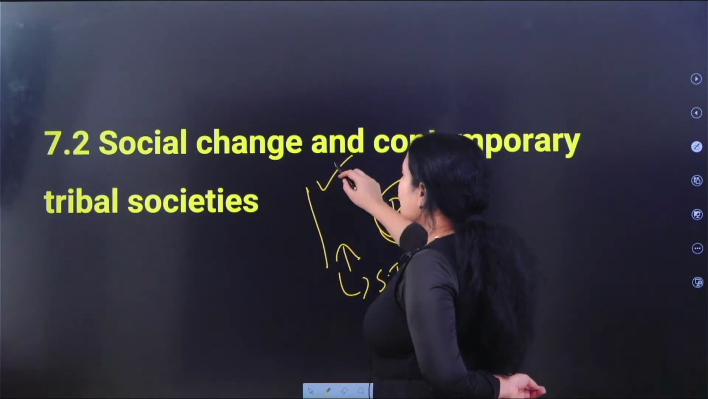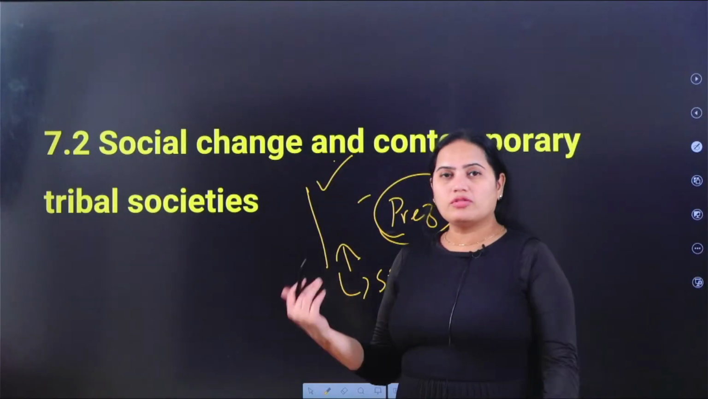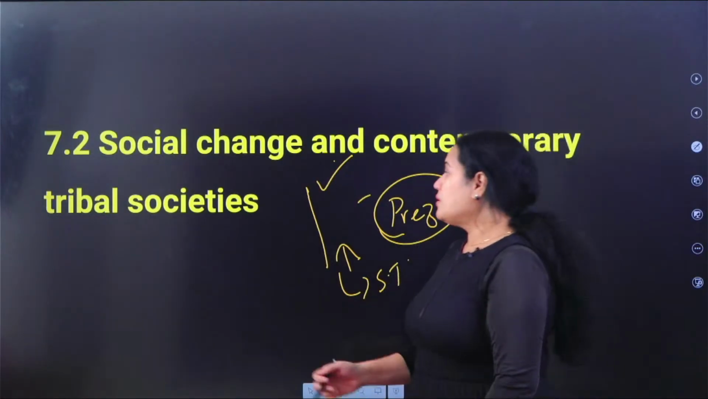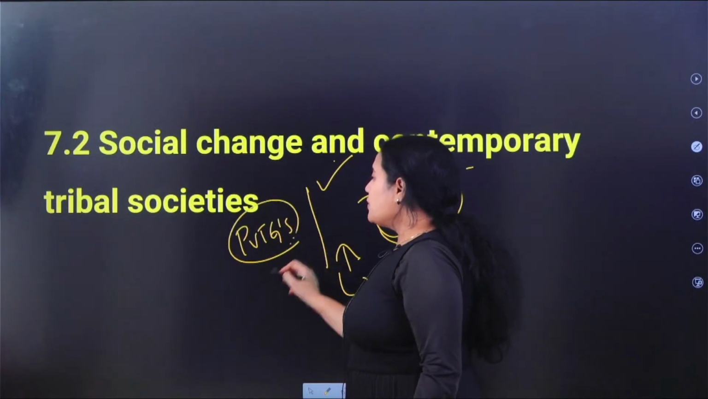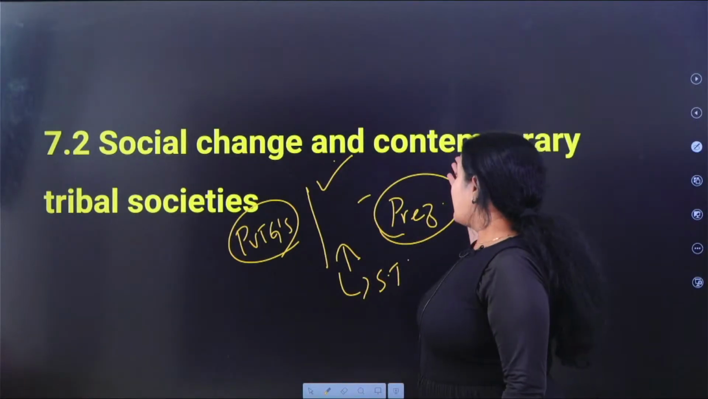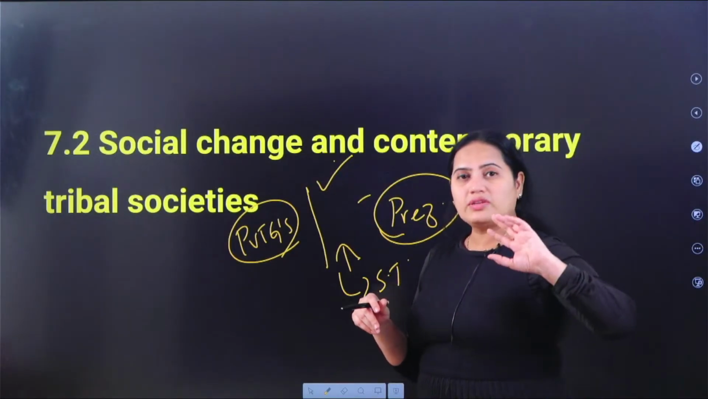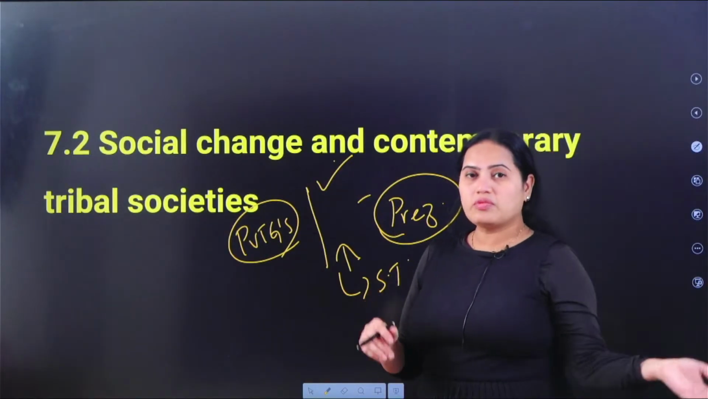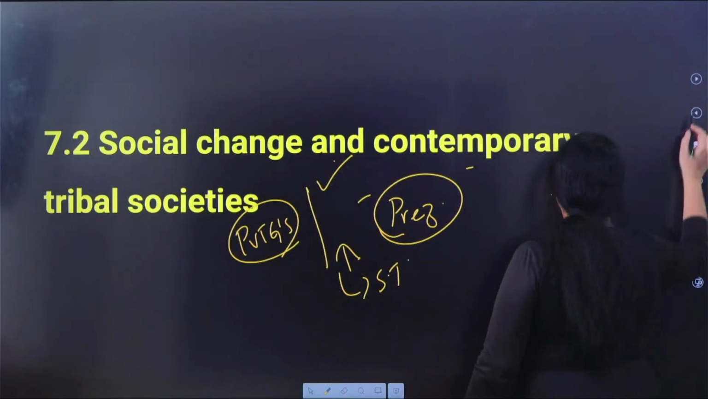Okay, the social change: how these people are changing, because the world is progressing and there are also some tribal people who are progressing. There are also some people who come under the category called PVTGs, particularly vulnerable tribal groups. So we will try to understand the social change and the contemporary tribal societies. Are they still dwelling in the same old practices which they have continued right from ancient times, or are they also changing? Okay, इन सारे चीज़ों के बारे में 7.2 में हम पढ़ेंगे.